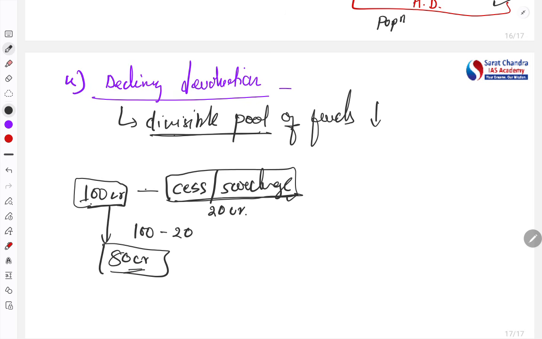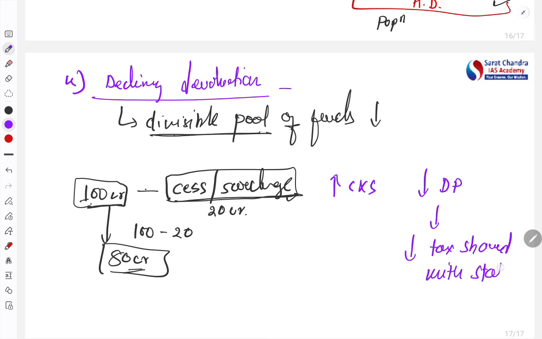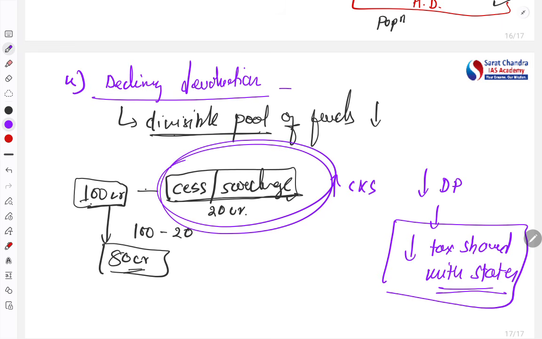So from here what you can understand is that the more the cess and surcharge, the less will be the divisible pool. Hence, less will be the tax shared with states. Right? So states will get the loss from this. So this is also one of the reasons, and in recent times we have seen a rise in cess and surcharge. So this has been the major issue.